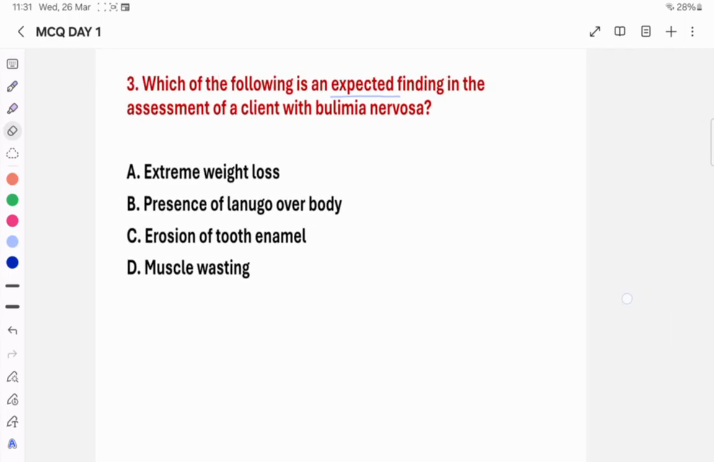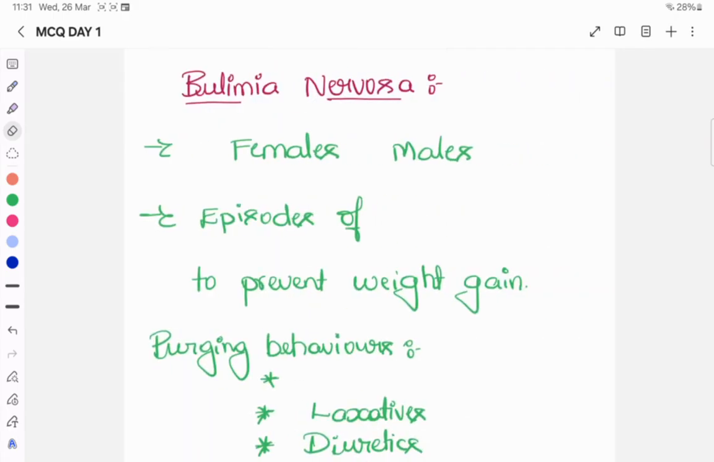So the important aspects regarding bulimia nervosa, in one-liners. First of all, what is bulimia nervosa? Bulimia nervosa is an eating disorder. Everyone knows bulimia nervosa. It's an eating disorder. When we compare the gender, it is more common among females compared to males.